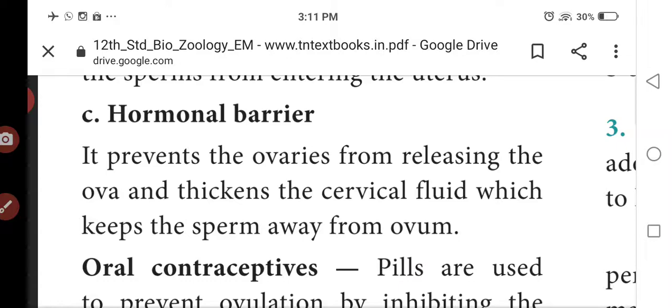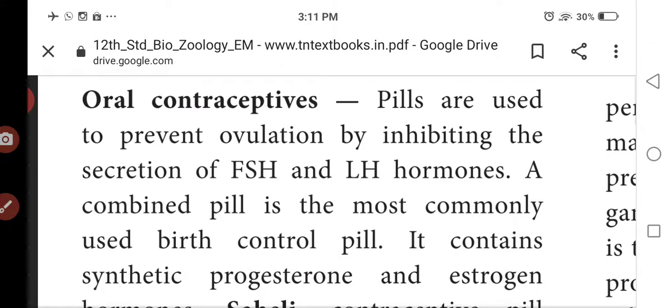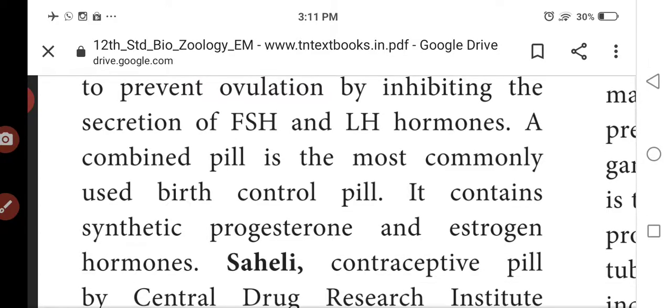Next one is oral contraception. So tablets, so pills are used to prevent ovulation, inhibiting the secretion of follicle stimulating hormone and luteinizing hormone. The combined pill is the most commonly used birth control pill. It contains synthetic progesterone and estrogen hormones.